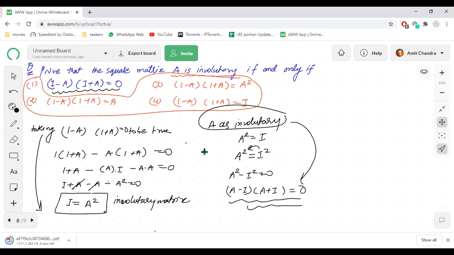Okay, so from tomorrow onwards, we'll start doing some questions based on the matrices which we have done, right? And then afterwards, we'll see the different kinds of other matrices.